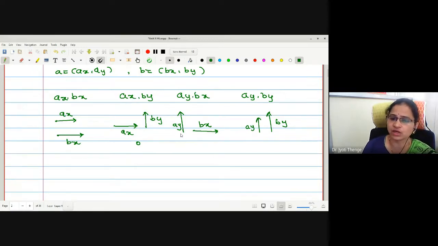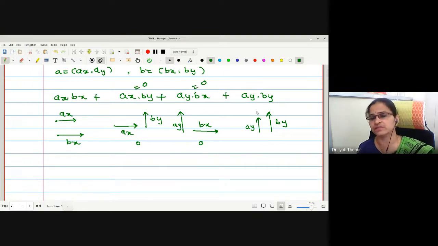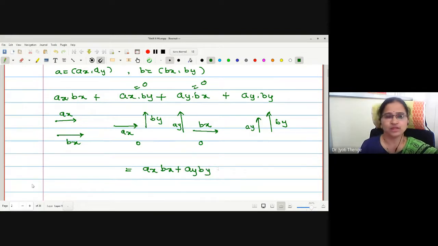Similarly, I cannot take ay on the x-axis. That's why this multiplication is 0. Therefore, this is 0, this is 0. Let us make the addition of all possibilities. What is remaining with us? We have only ax bx plus ay by. Therefore, this is called the piece by piece product.